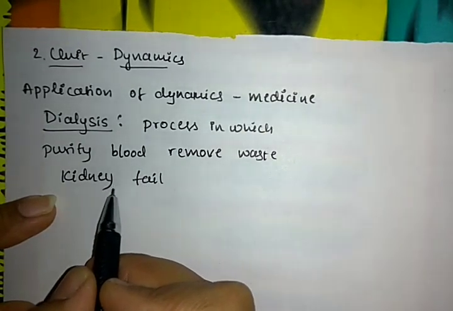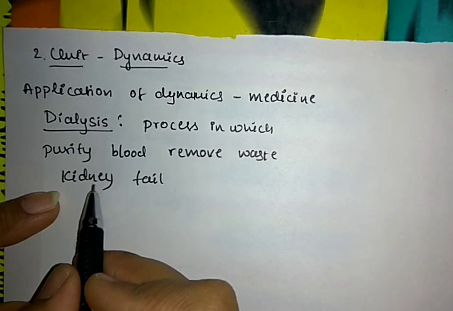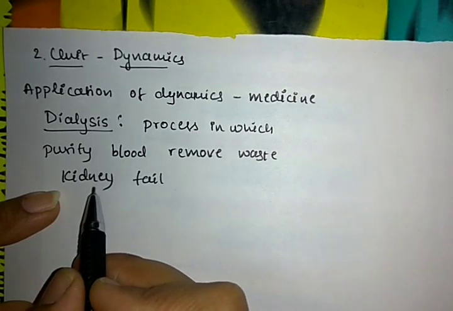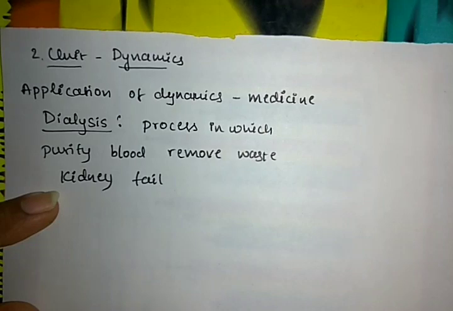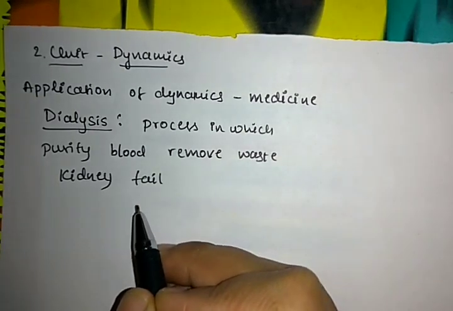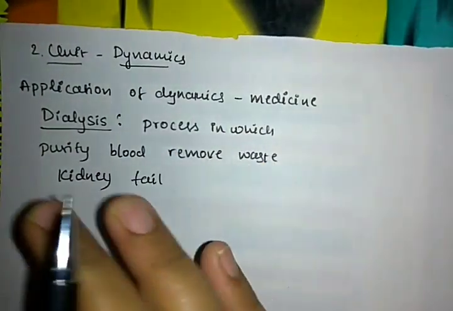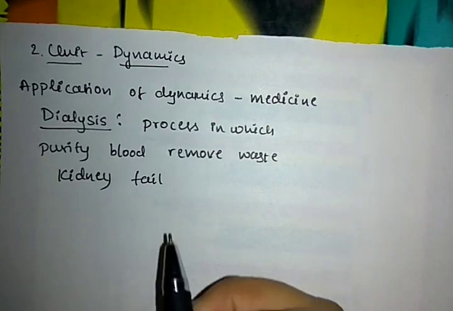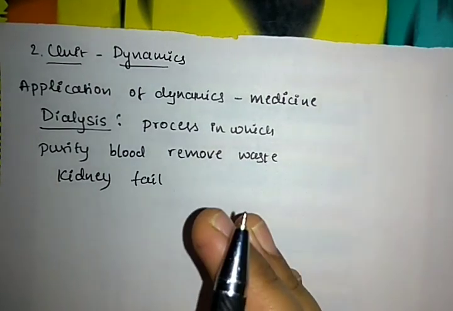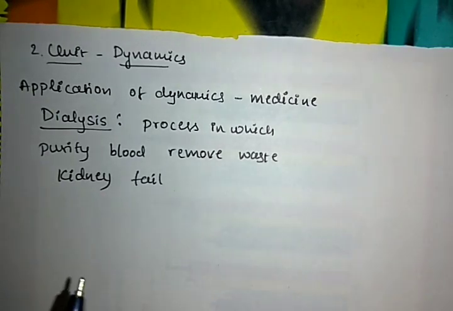What is the use of the kidney? We already know, right? The kidney purifies the blood and removes the extra waste from the blood particles. The kidney helps to prevent salt, extra water, and waste from accumulating in the body. It also helps in the control of blood pressure and regulates the chemicals in the blood.